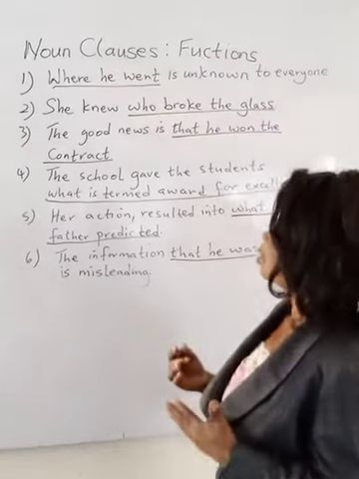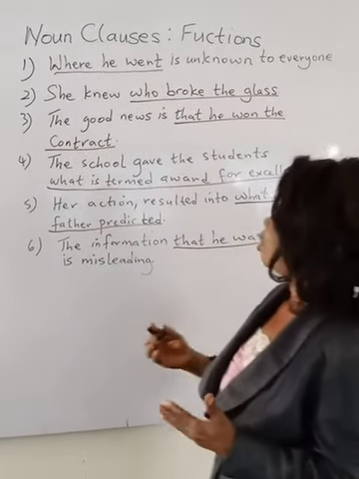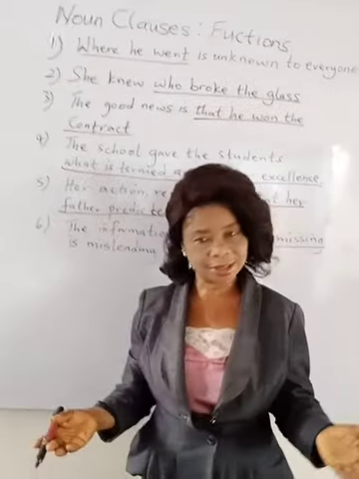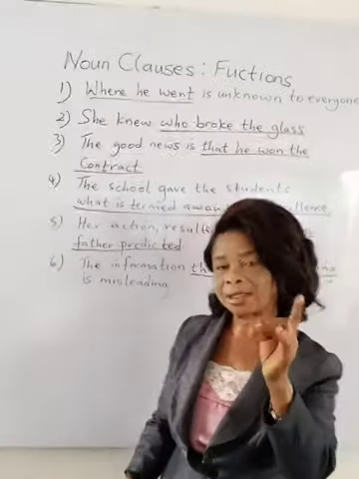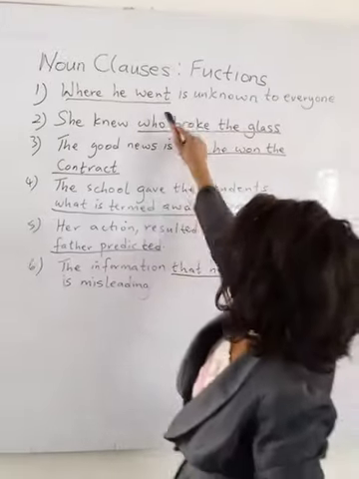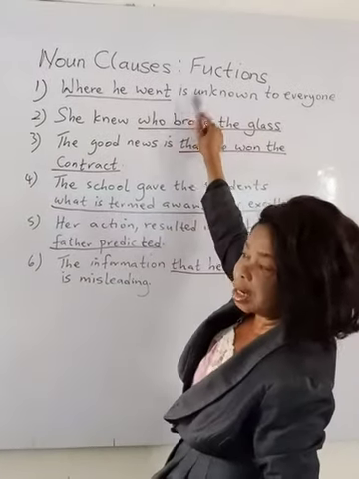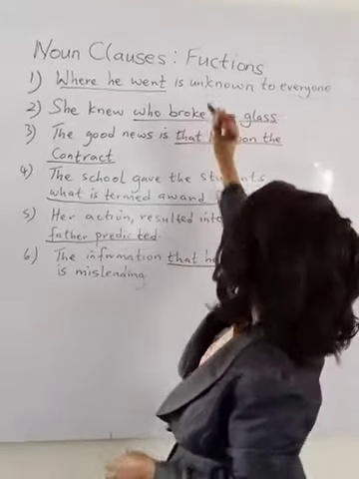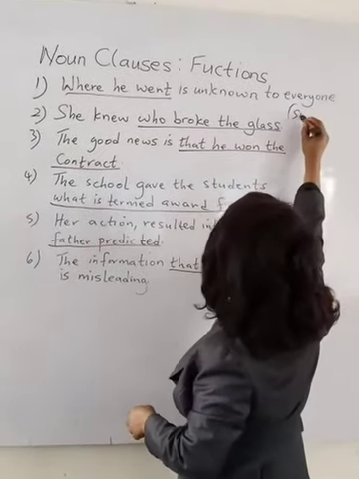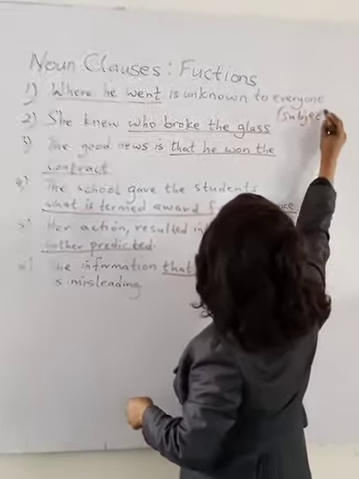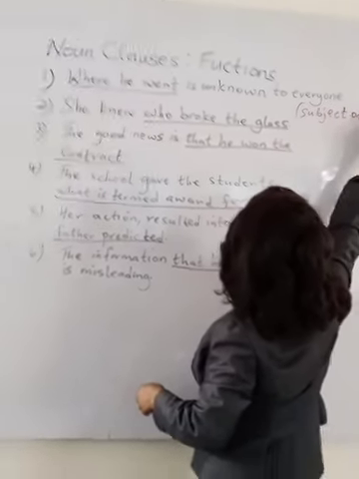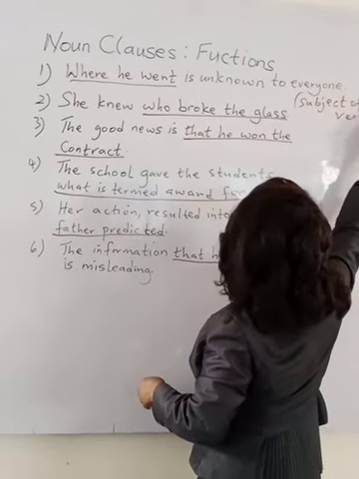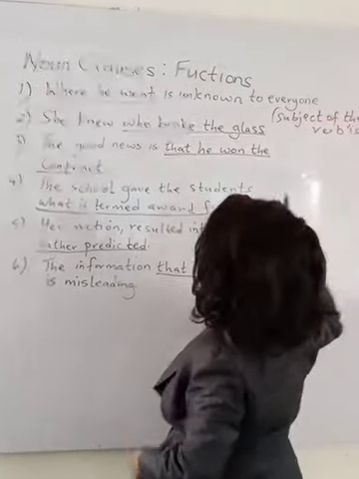Now look at these noun clauses. The first one, where he went. What position is it occupying in that sentence? It occupies the subject position. It came before the verb. Therefore, it functions as subject of the verb is.